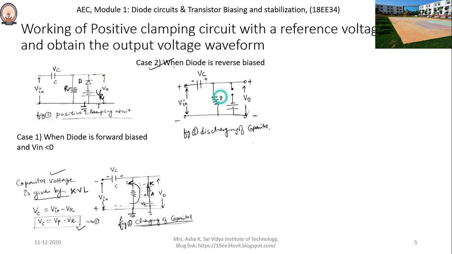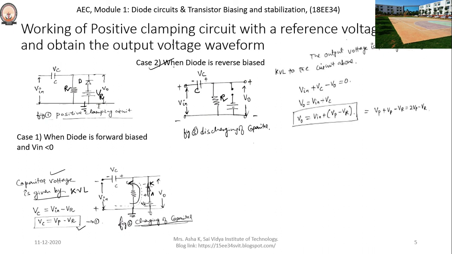discharging through the resistance R. Considering the large value of the resistance and the capacitor C, the capacitor discharges slowly. Therefore, the capacitor voltage is assumed to be constant. The voltage is found by applying KVL to the circuit. That is, negative to positive, positive V in, then negative to positive, positive VC, positive to negative, minus V naught is equal to 0. Then V output is equal to V input plus the capacitor voltage.